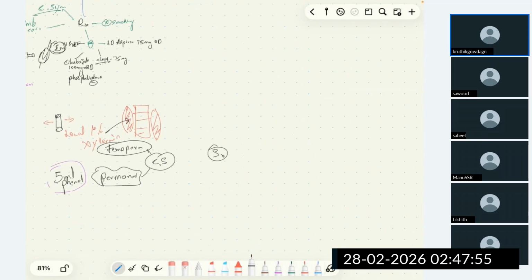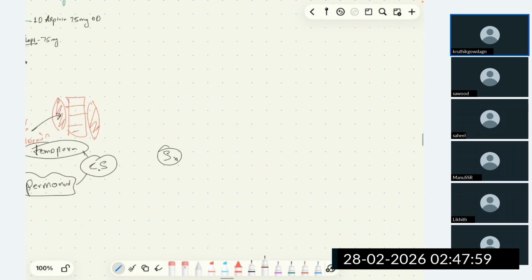What surgery can we do in this patient? First, we have omentoplasty. We take omentum from the abdomen and place it in the lower limb. It helps in improving blood supply in the limb. Then we have profundoplasty. What is profundoplasty?